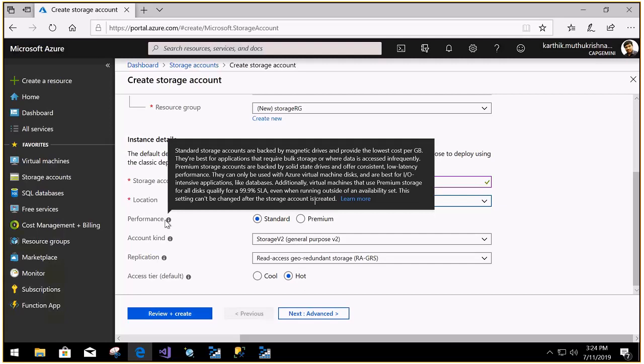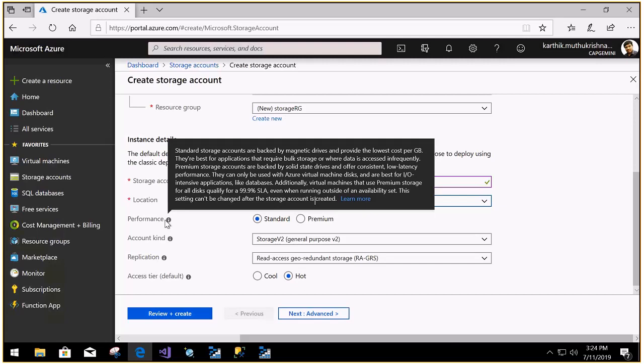Premium storage accounts are backed by solid state drives and offer consistent low latency, mainly for IO intensive applications. So if you are planning to store the Azure virtual machine disk, or IO intensive applications like databases, we can use this premium one. But other than that, the standard is enough.